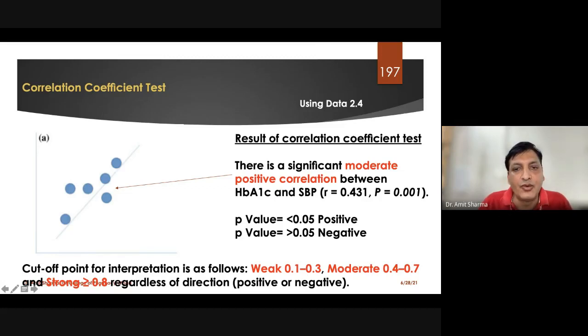If any person asks you what is the difference between the correlation and the linear regression, you can say that statistically both tests are similar.